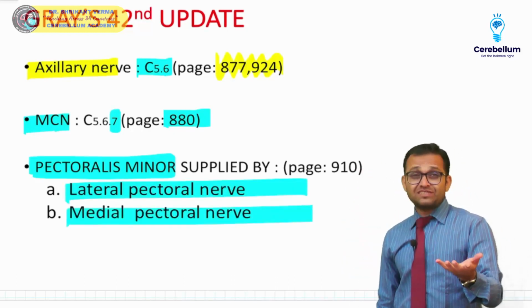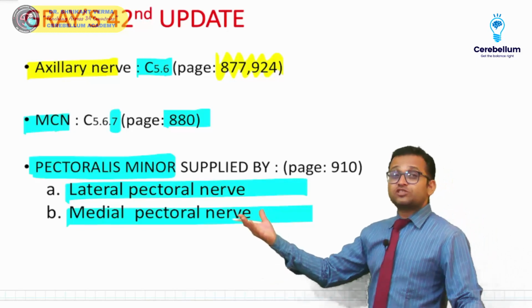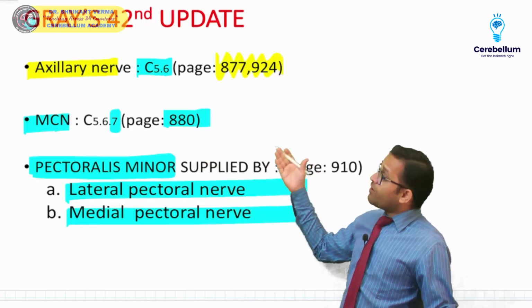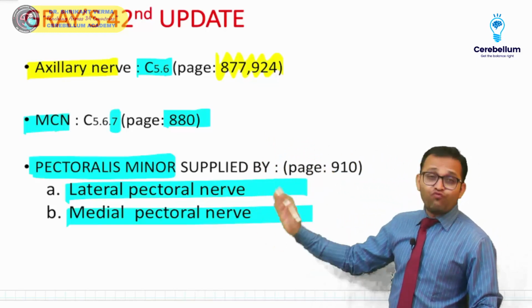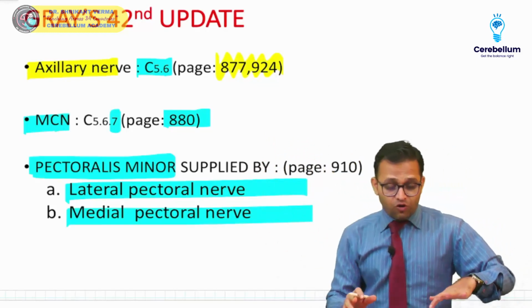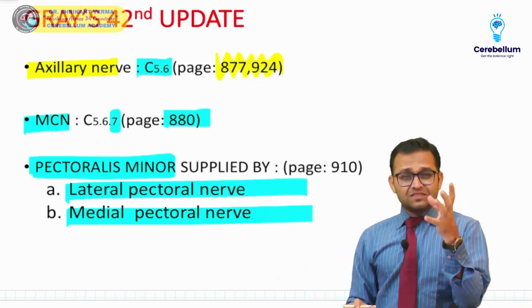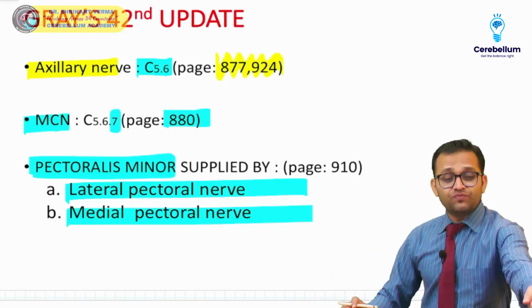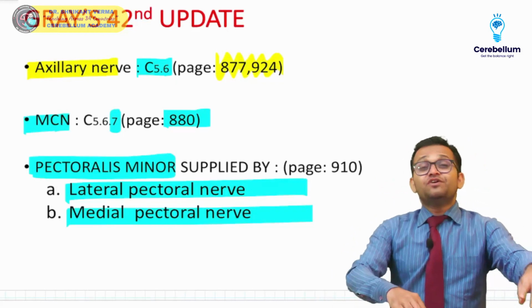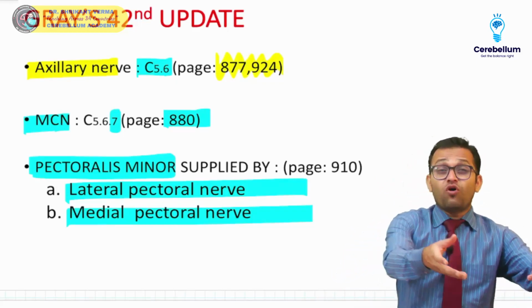Remember, a few students say that in a few textbooks the pectoralis minor is given as supplied by lateral pectoral nerve only. But remember, Gray's Anatomy you have to follow. Okay, so don't create any kind of controversy. Yes, it is not easy to study Gray's Anatomy. It is very thick. We are not able to study all of this textbook.